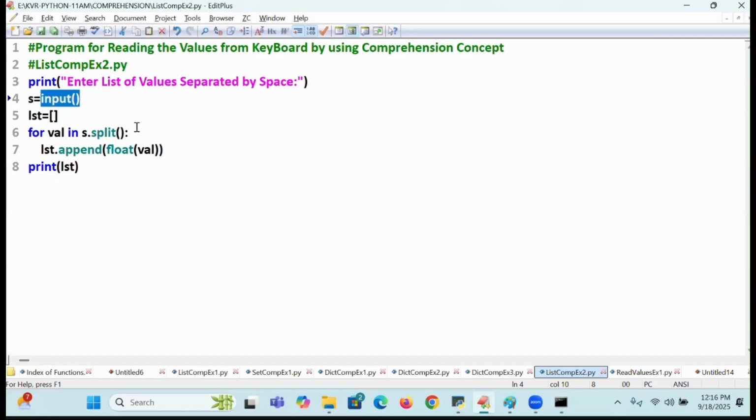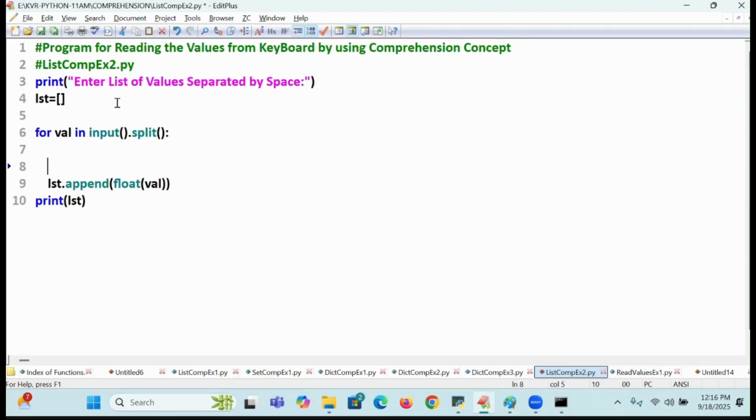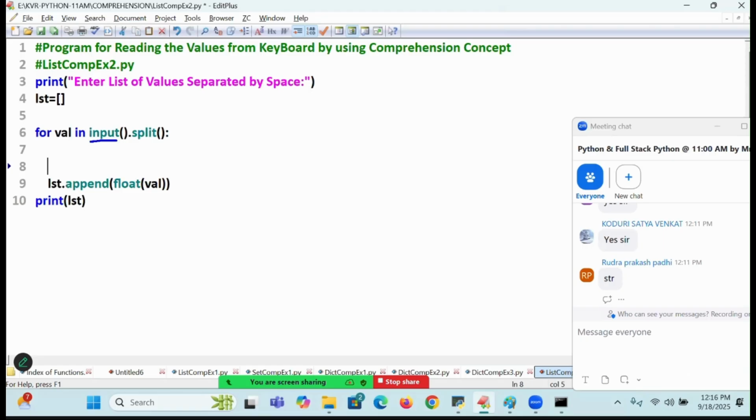Input of. Can I do that? In place of S, I will write input of. Go there, I am writing there. Remove this code. Input of dot split off. Can you understand this? What will input of do? I will bring it out separately.